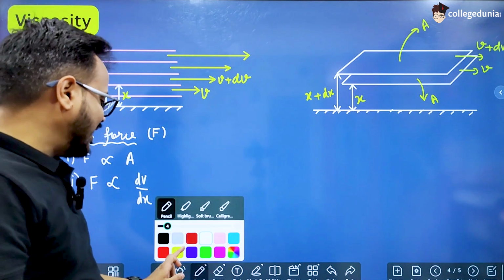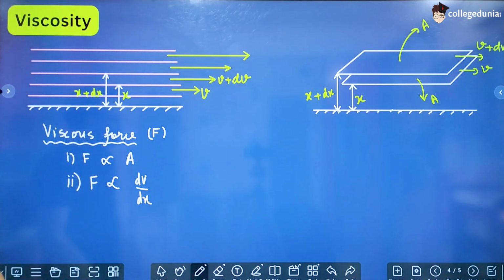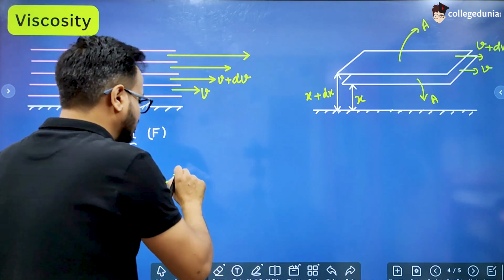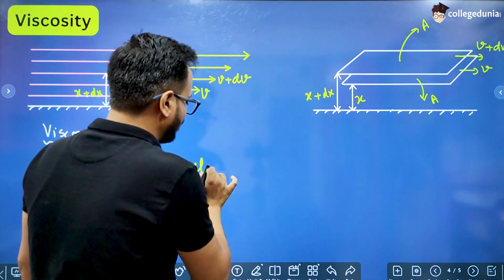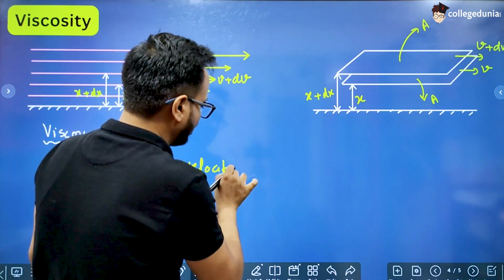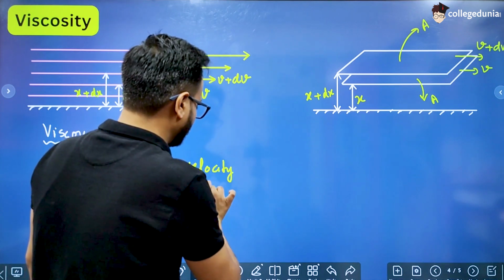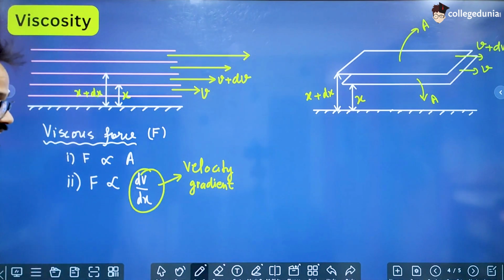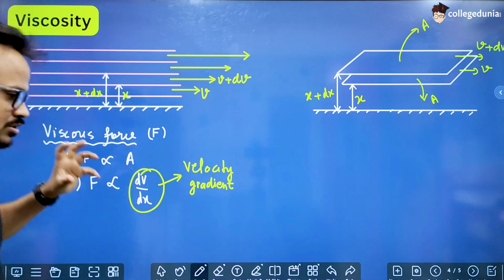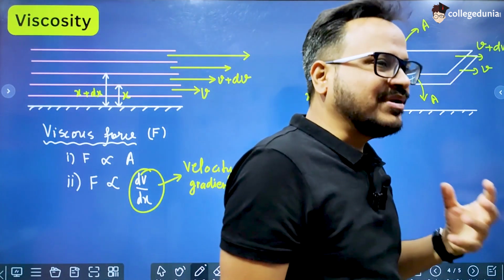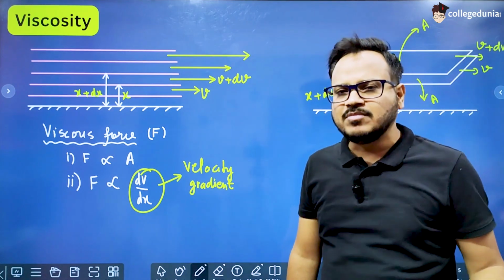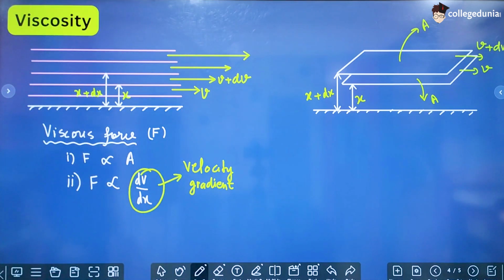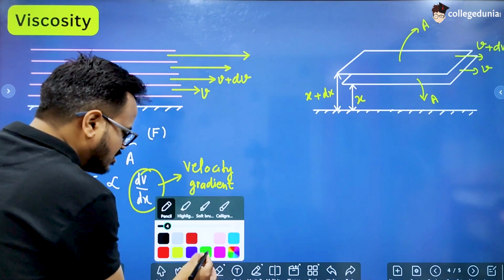In physics, when anything is expressed with respect to distance, then that value is termed as gradient. So we will call this velocity gradient, right? Similarly, there are temperature gradients, pressure gradients. Temperature gradient means the change in temperature with respect to distance. Pressure gradient means change in pressure with respect to distance. So this is velocity gradient.